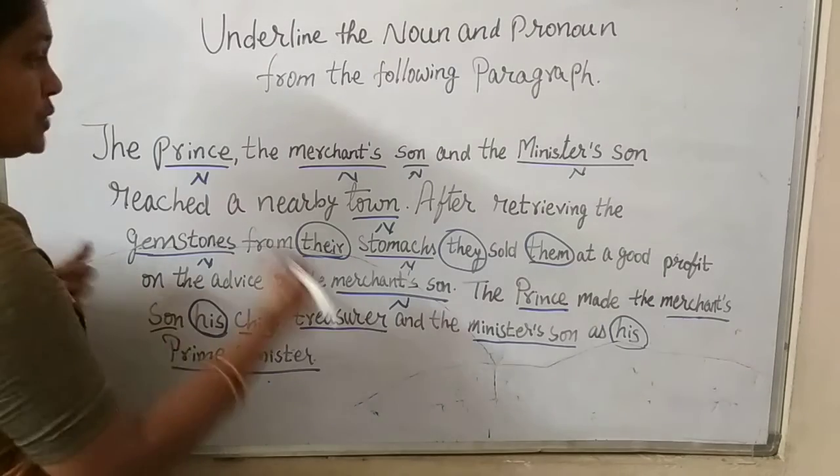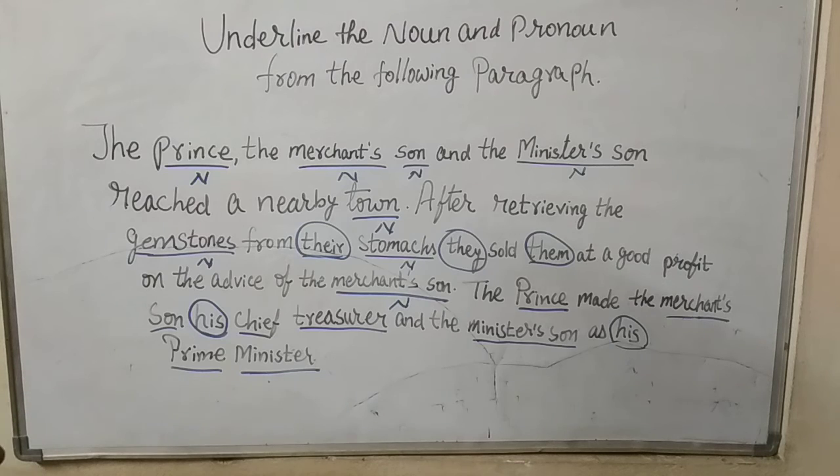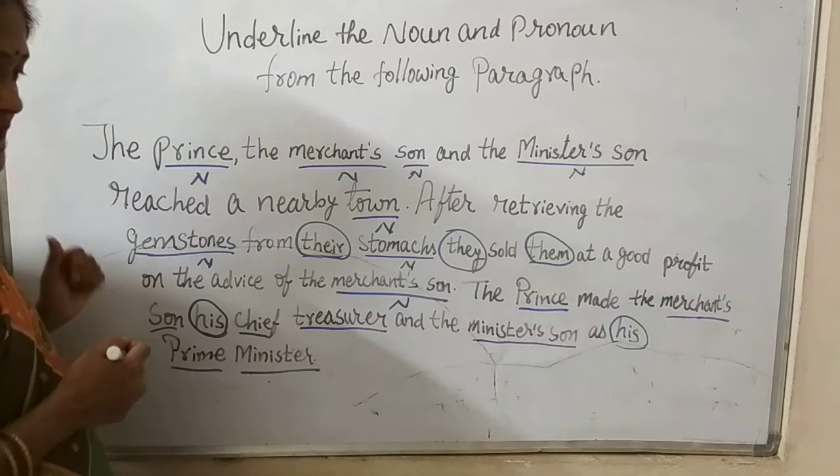I want you all to do the same thing. Take a paragraph, write it down, and underline the nouns and the pronouns in the sentences.